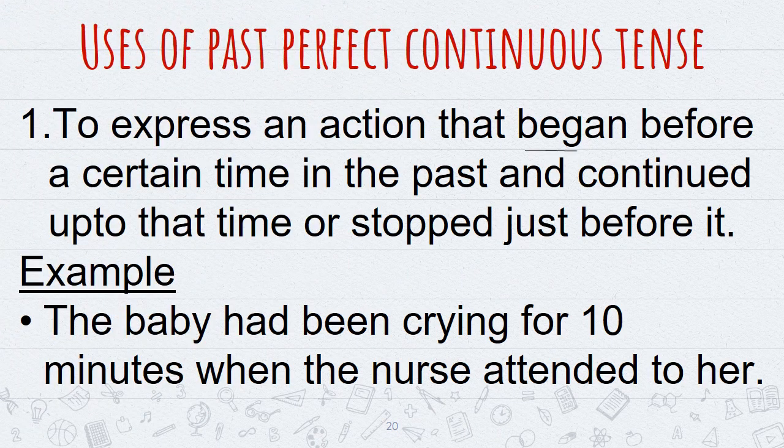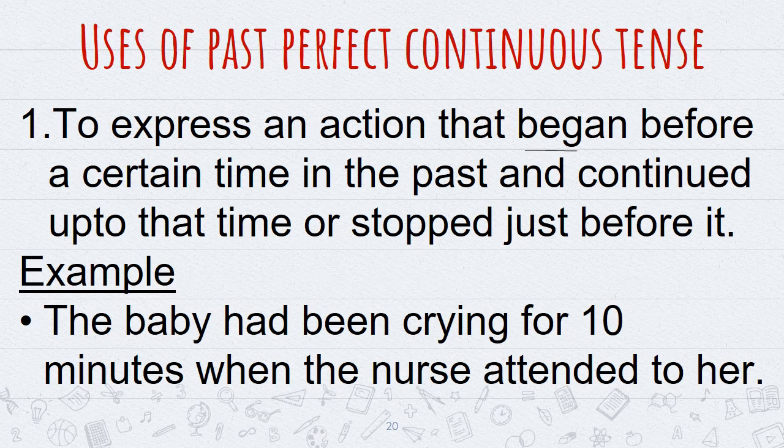Now I shall tell you the uses of past perfect continuous tense. To express an action that began before a certain time in the past and continued up to that time or stopped just before it. It means it does not have any relation with the present time. For example, the baby had been crying for 10 minutes when the nurse attended to her.